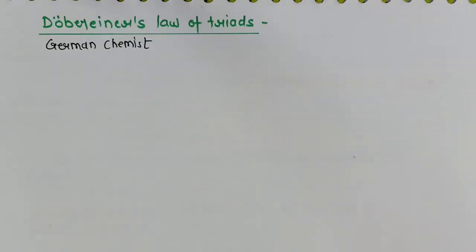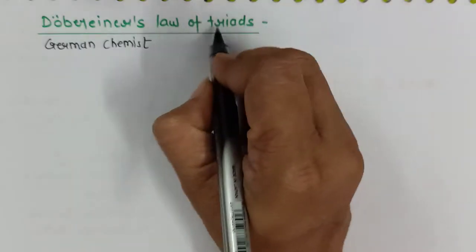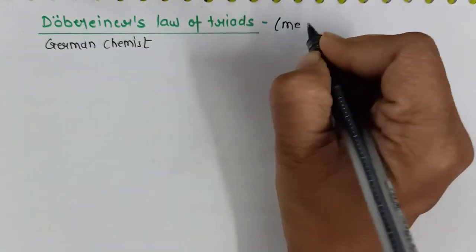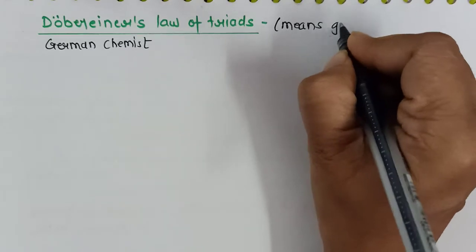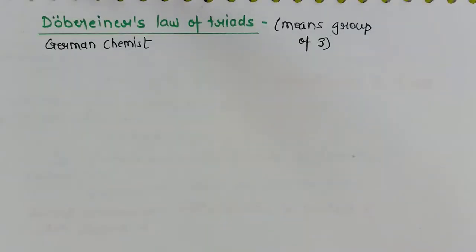If you want to understand any law, if you want to remember the statement of the law, pay attention to the word. This law is about triads. Now what is the meaning of triad? Triad means a group of three. So here we'll be forming a group of three elements.